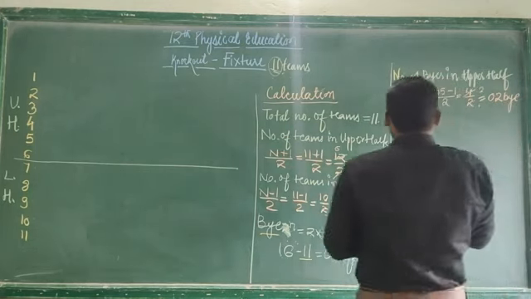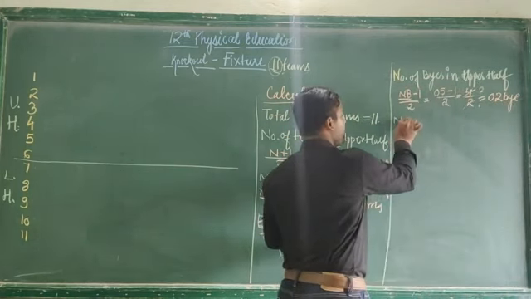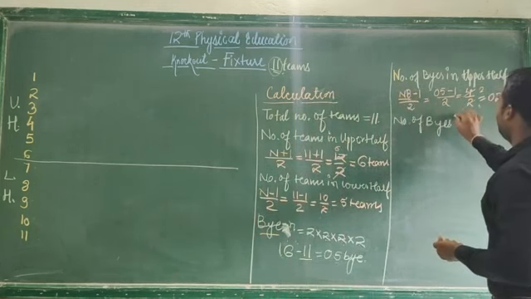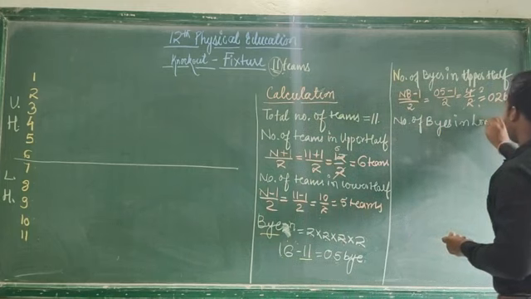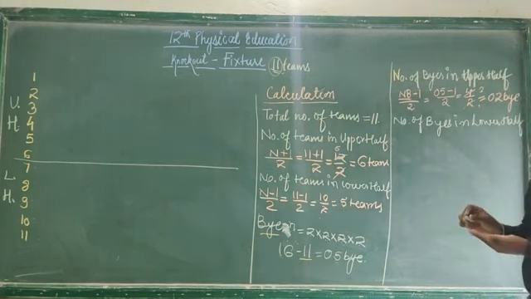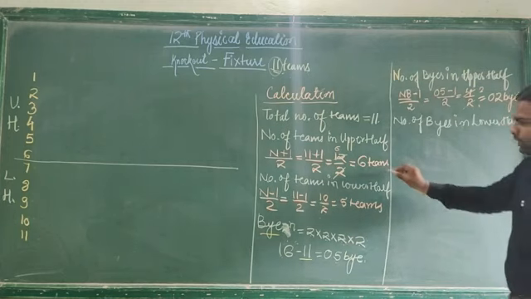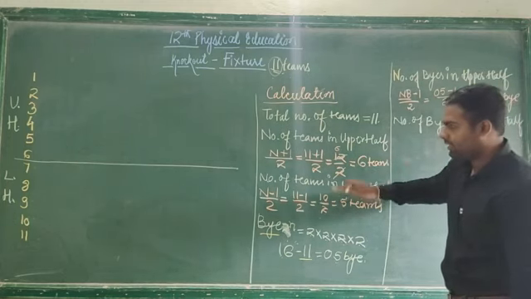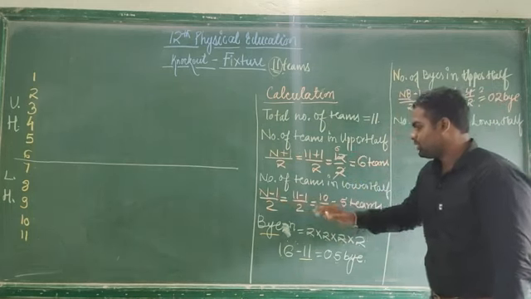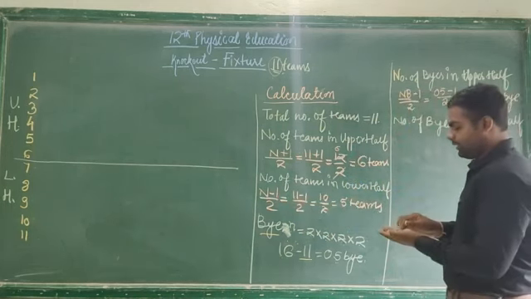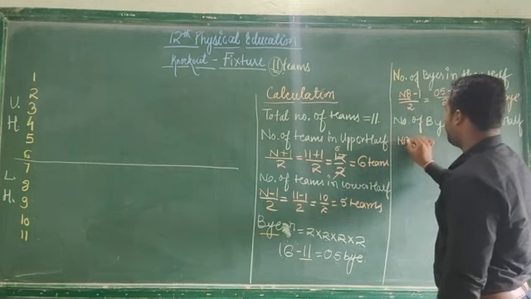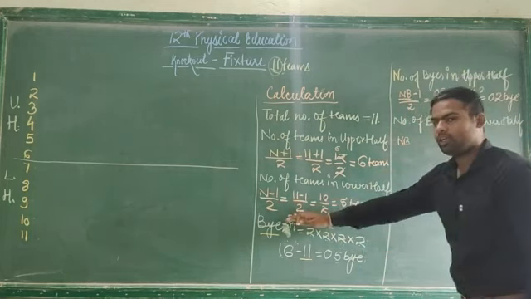Then there is another thing: the number of byes in the lower half. So how many byes will be there in the lower half? Again there is a formula. When we were dividing into upper and lower half, we did N minus 1, so just the opposite is written here: NB, number of byes.